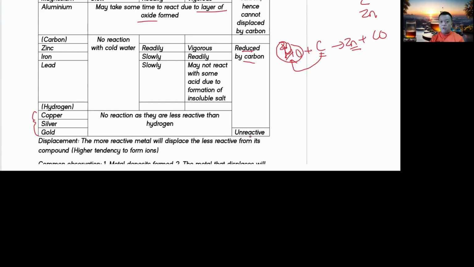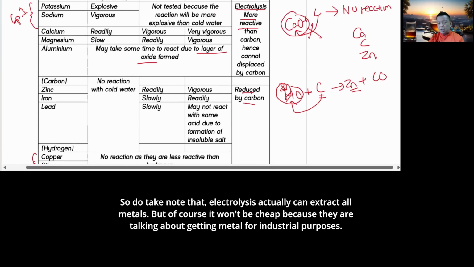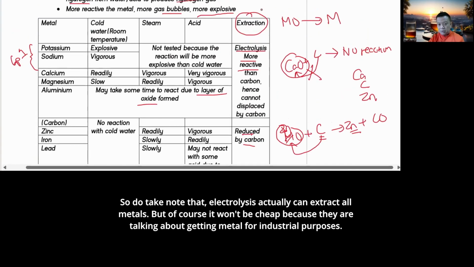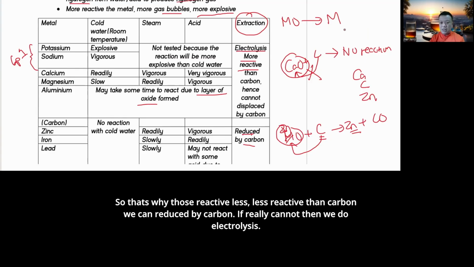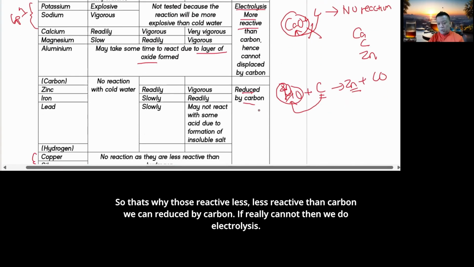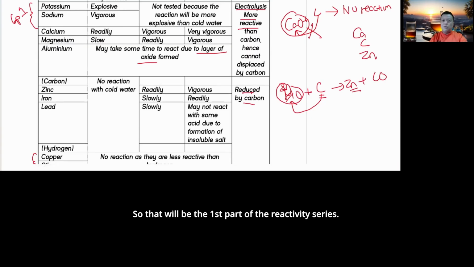and then it won't be attractive anymore. So do take note that electrolysis actually can extract all metals. But of course, it will not be cheap, because we're talking about getting metal for industrial purposes, not like in the lab, 2 kg, 3 kg. No, we're talking about tons, and we need to generate a lot of electricity if we do electrolysis. So for those less reactive than carbon, we can reduce by carbon. If really cannot, then we do electrolysis. So that will be the first part of the reactivity series. Stay tuned for the second part.